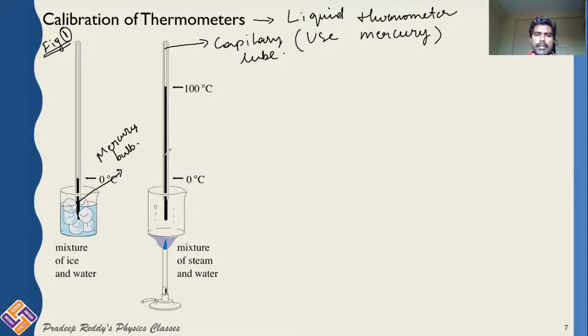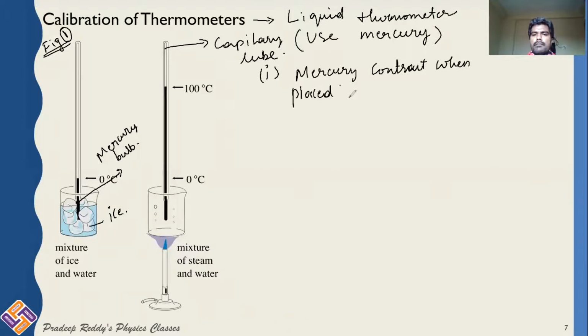So you are taking some mercury, and that mercury is being attached with the capillary tube, and that whole thing is placed in ice. This is ice. As ice is at lower temperature than that of room temperature, definitely mercury will undergo contraction, right? So first thing, mercury contracts when placed in ice.